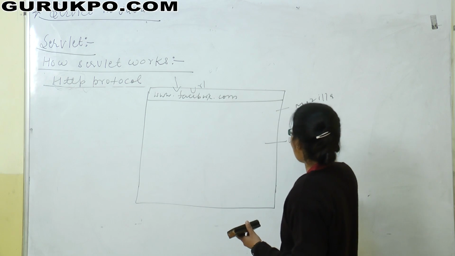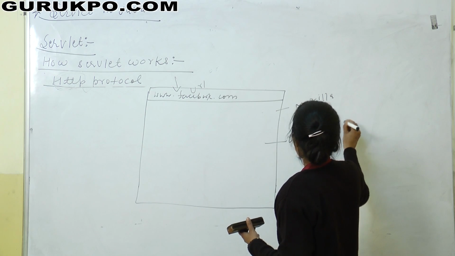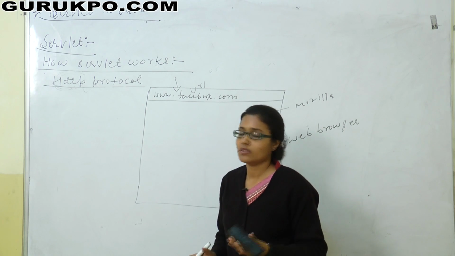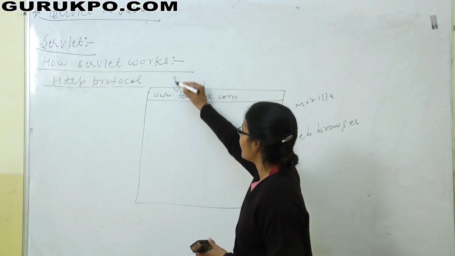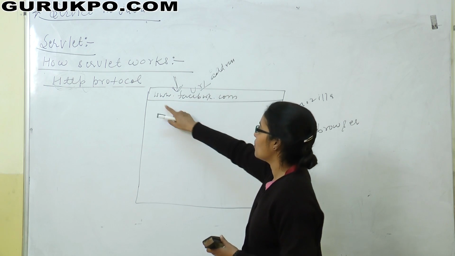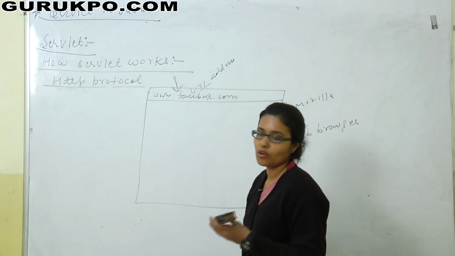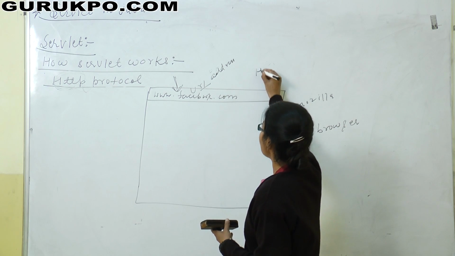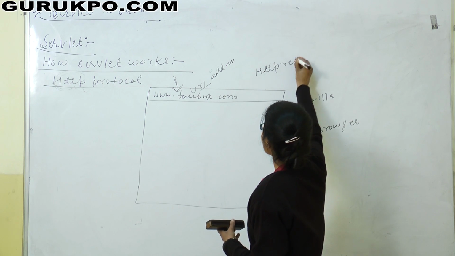This is our web browser. It can be Mozilla, Google Chrome, Internet Explorer, and many more. So you have entered the URL or address of the website like www.facebook.com. Now this web browser will create an HTTP request.